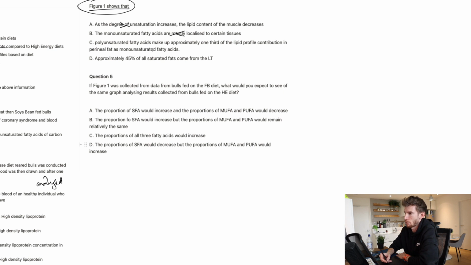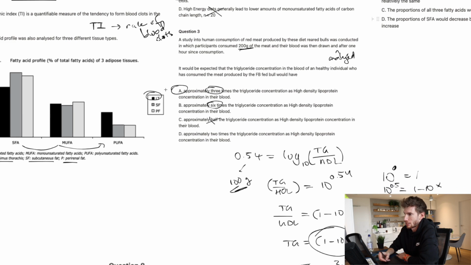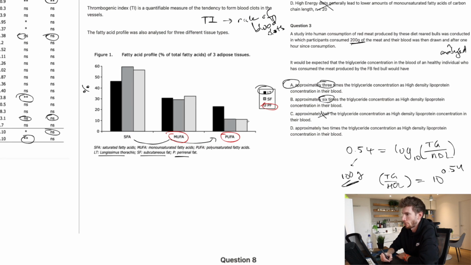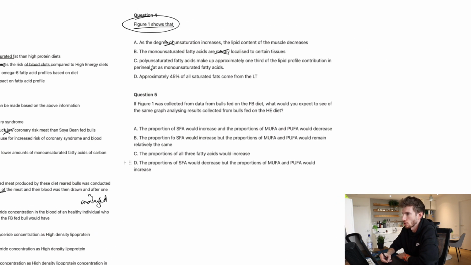Polyunsaturated fatty acids make up approximately 1/3 of the lipid profile contribution in perineal fat as monounsaturated fatty acids. That's a lot to take in. So we're looking at perineal fat. I usually, with these ones, I just kind of try to remember all the bits and pieces first. Polyunsaturated versus monounsaturated. So then it was 1/3. So if I look at that, I run that across, and I can see that section there, yeah, it's about 1/3, right? 1/3 of that in the monounsaturated fats in the same tissue. So that's looking pretty true.